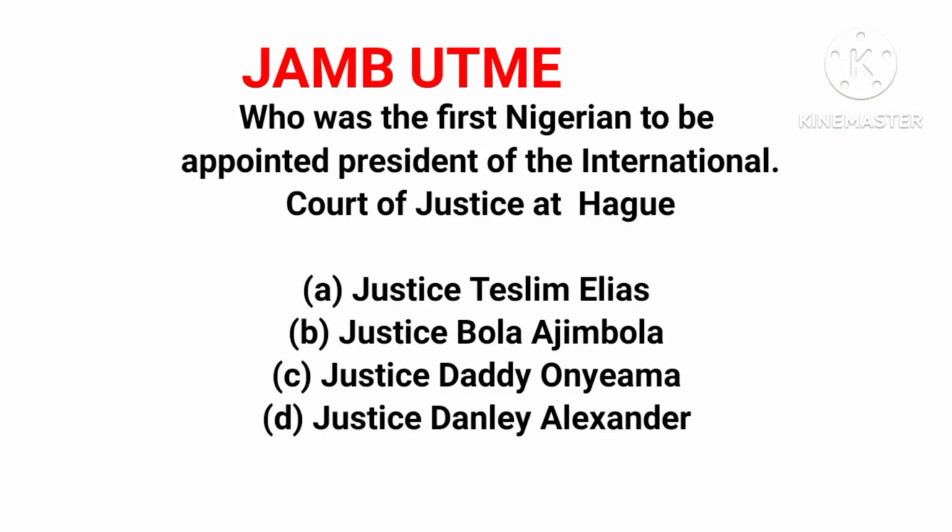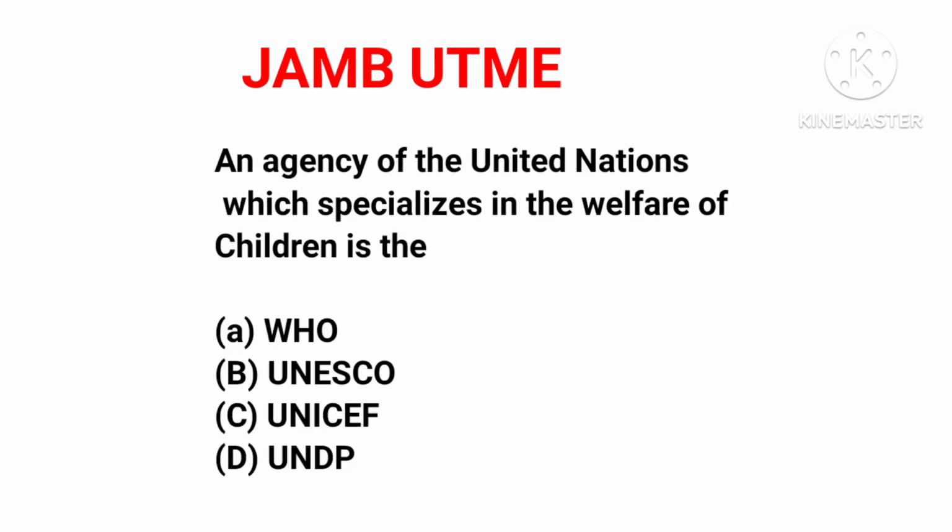So let's move on. Question 39: an agency of the United Nations which specializes in the welfare of children. This one you should already know. Option A, WHO, option B, UNESCO, C, UNICEF, and D, UNDP. Now, the correct answer to this question is UNICEF, which is option C.